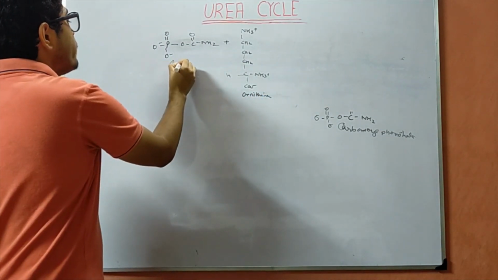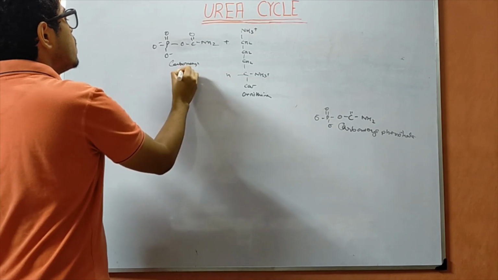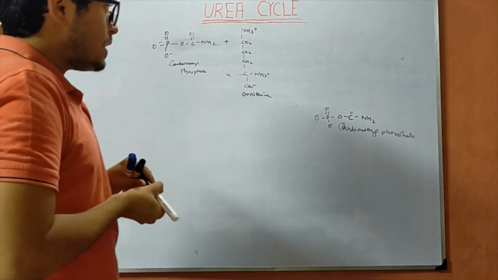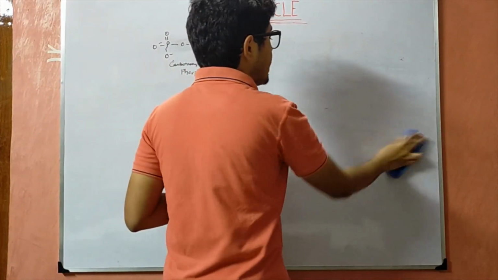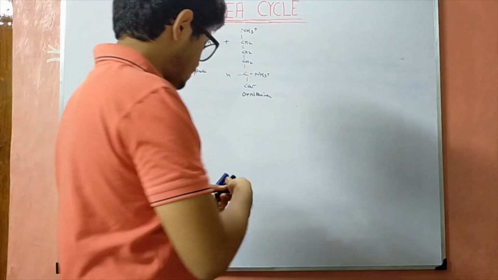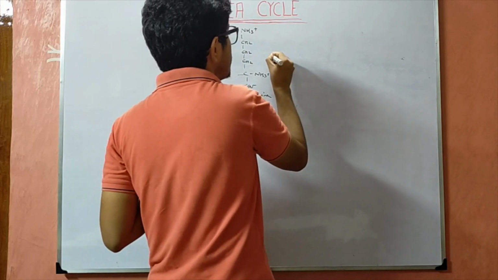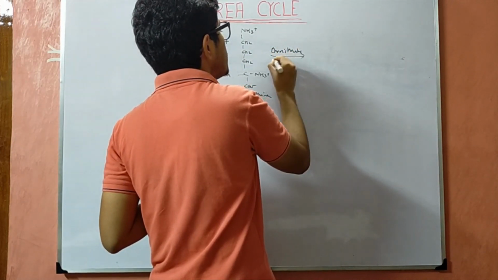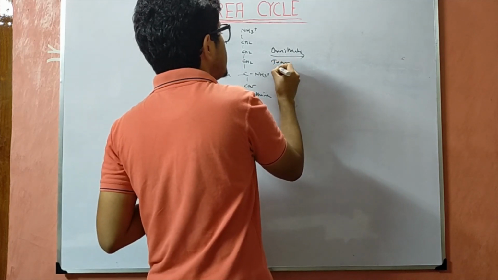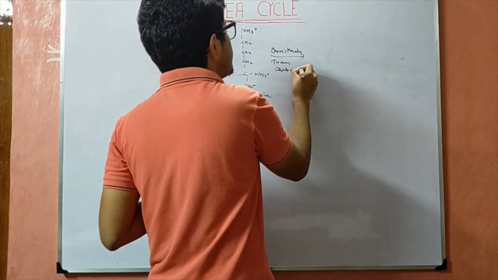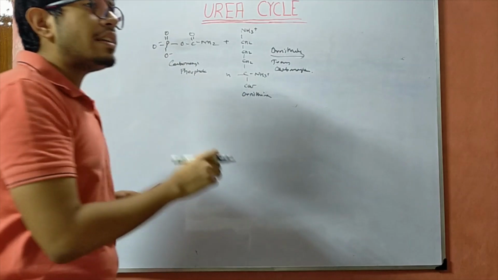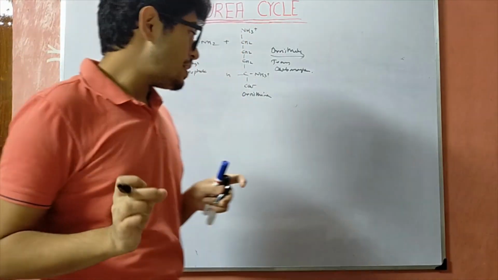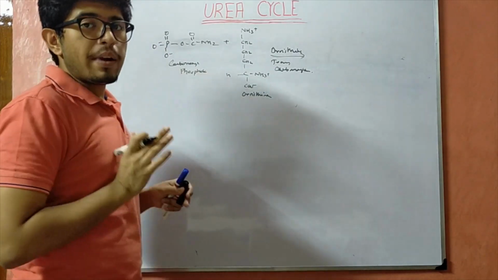This carbamoyl phosphate reacts with ornithine in the presence of an enzyme known as ornithine transcarbamylase. Ornithine is an amino acid which is a non-standard amino acid because it is not among the 20 primary amino acids.